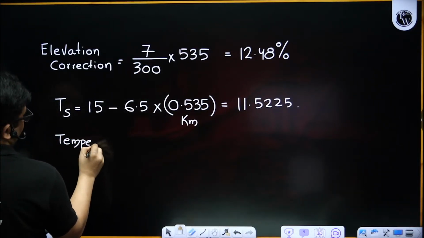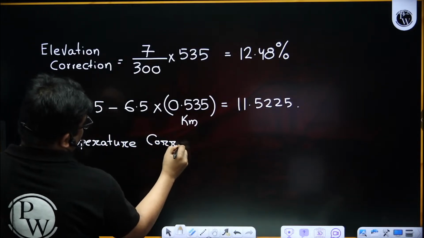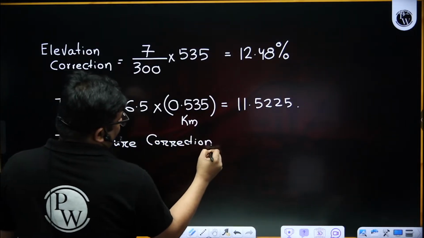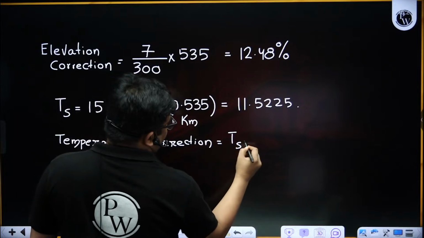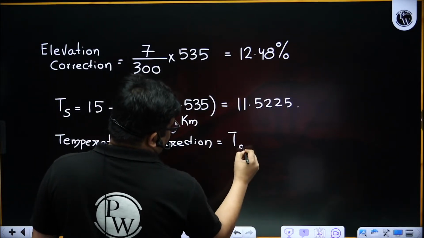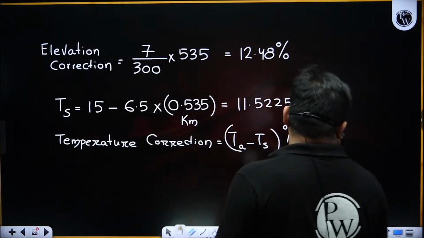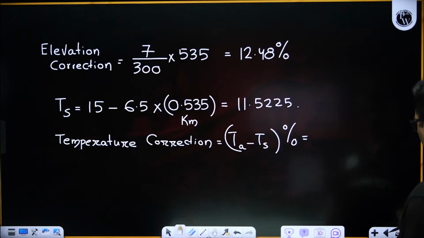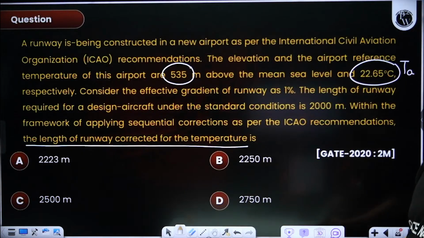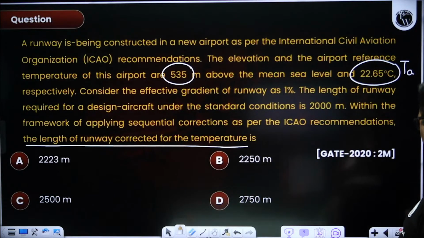Now the temperature correction will be equal to the rise in temperature. Rise in temperature is what? TS minus TA, sorry, TA minus TS, as a percentage. TA is already given to you, 22.65 minus this one you got, right?